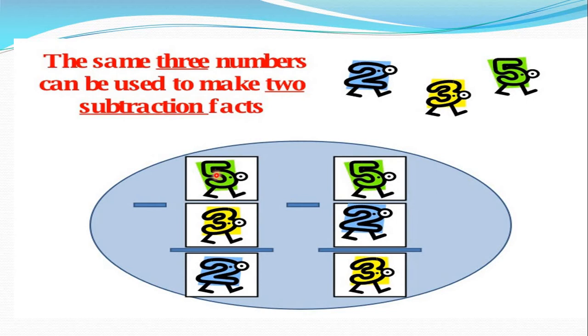That's why I am taking the upper digit 5 and this 5. Understood? So 5 minus 3, 2 is left, and 5 minus 2, 3 is left. It's your number family. I hope you understood well, all students, because this topic is very easy.